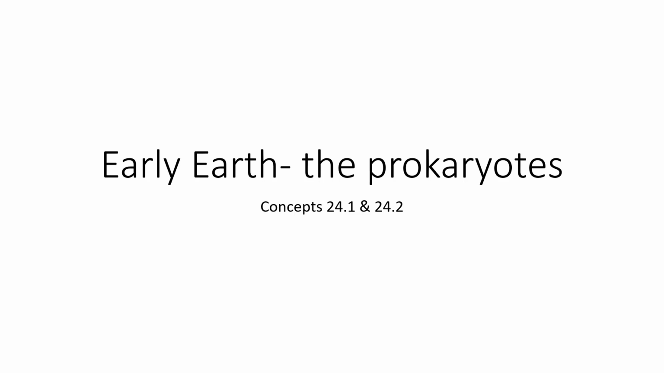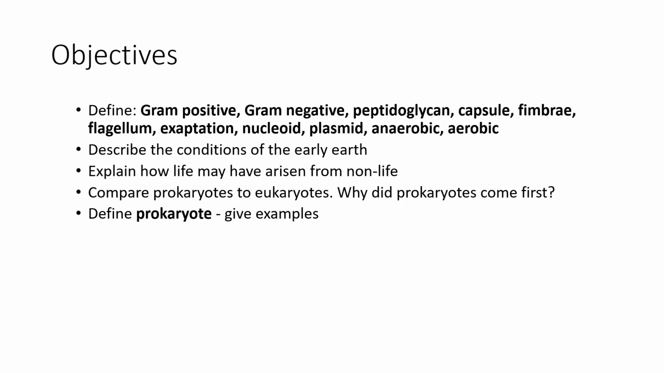Let's start at the beginning with the prokaryotes and early Earth. In this lecture, be able to define gram-positive, gram-negative, peptidoglycan, capsule, fimbriae, flagellum, acceptation, nucleoid, plasmid, anaerobic, and aerobic. Be able to describe the conditions of the early Earth and explain how life may have arisen from non-life. Compare prokaryotes to eukaryotes. That's going to be a bigger goal of this course.